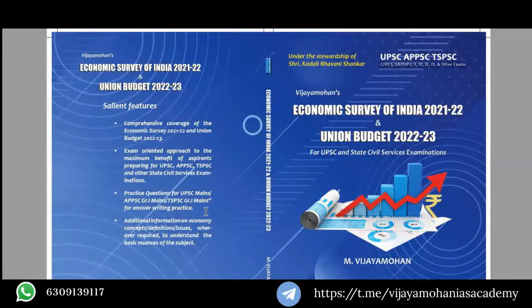At the end of every chapter, you will find 2 or 3 mains-related questions, so that you will have an idea of the probable questions that might be asked in the exam. You can use those questions for your mains answer writing practice.